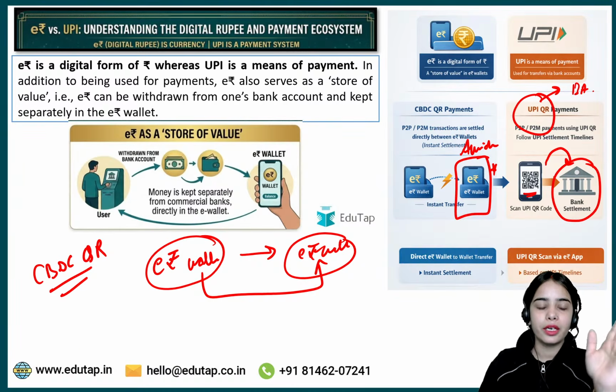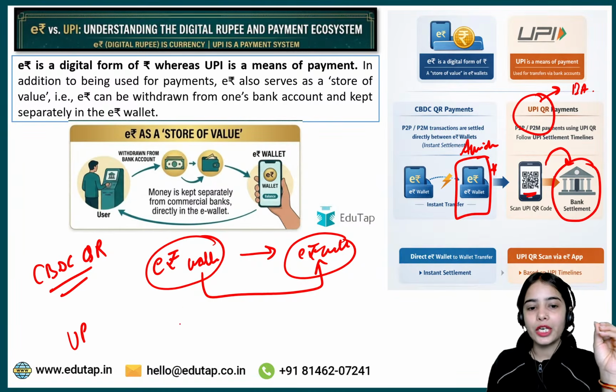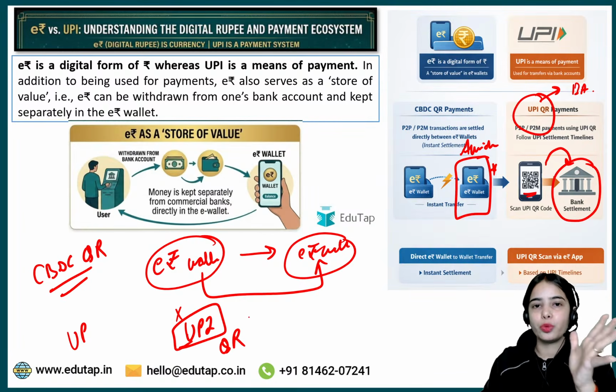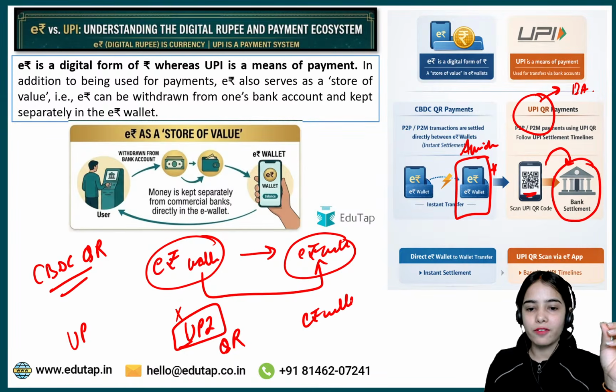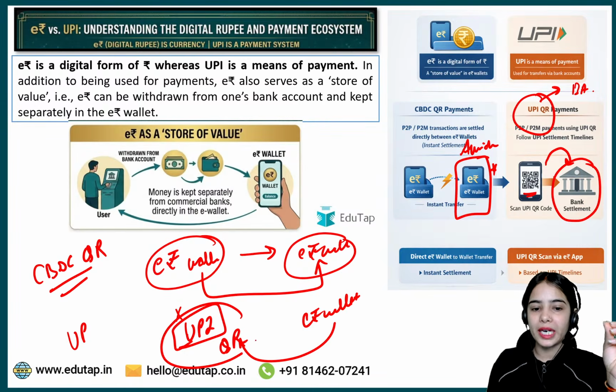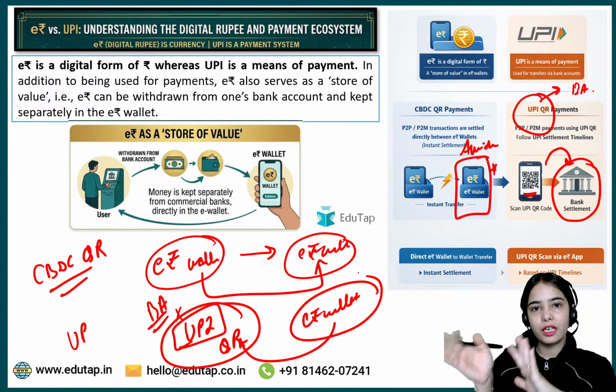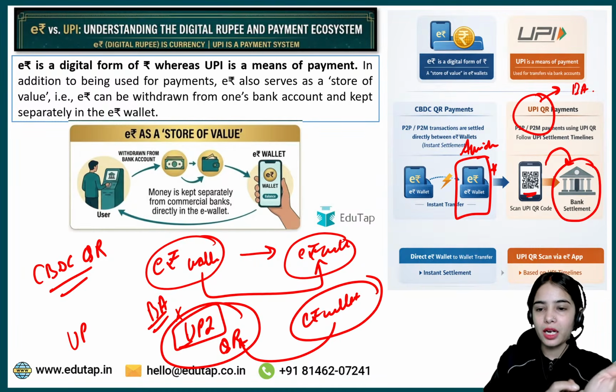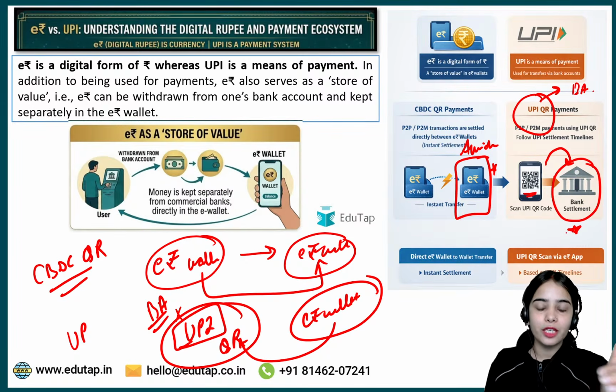So both of us, Avnish and me, have the e-Rupee wallet, so we are able to do the instant transaction. Let's say I don't have the e-Rupee wallet, I have the UPI ecosystem, I have the UPI Google Pay or PhonePe app, so I am showing the UPI QR code. So Avnish is using his e-Rupee wallet to pay to my UPI, to pay to my bank account. So from his e-Rupee wallet, the money is going to my bank account, so it will require the bank settlement that can take time, based on the UPI timeline. So this is the idea.